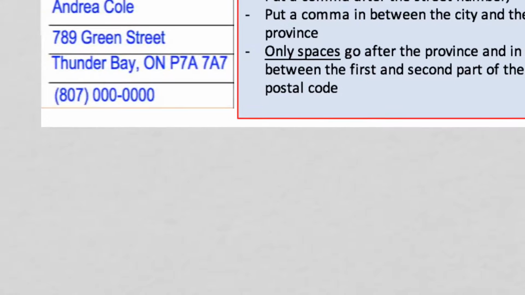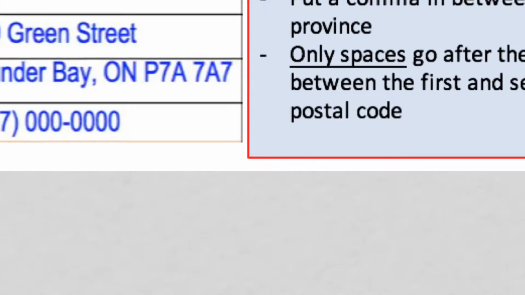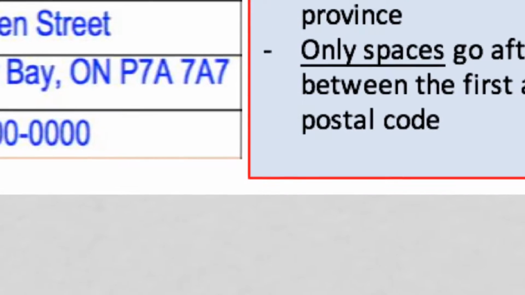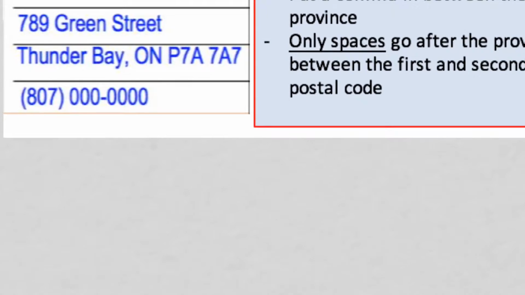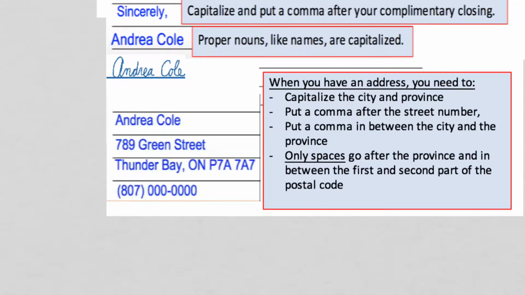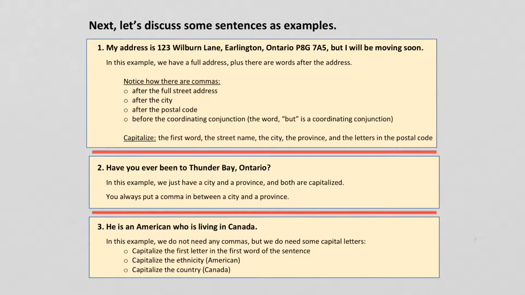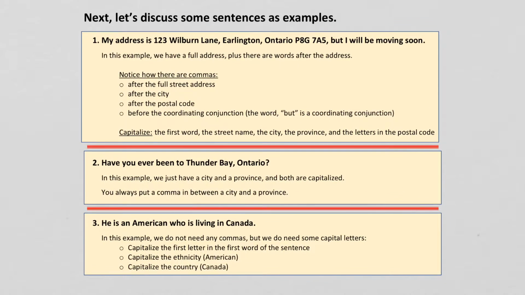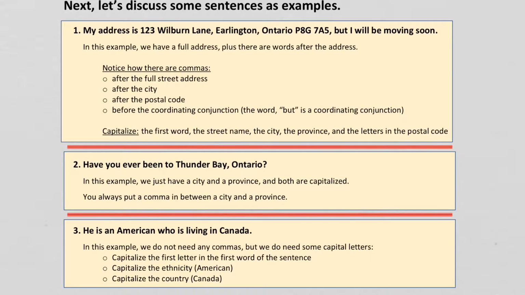All right, and then with the province and the postal code, notice I just have spaces in between there. So that's the letter. Next, let's discuss some sentences as examples.